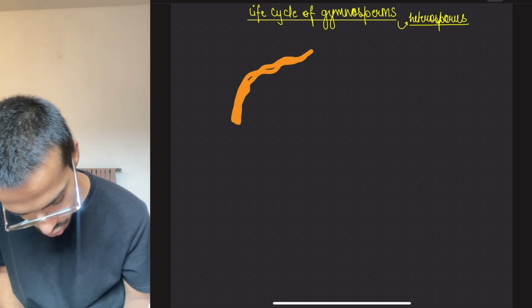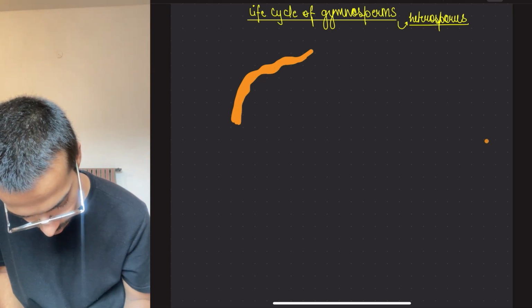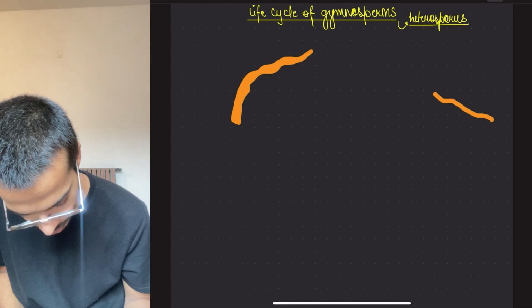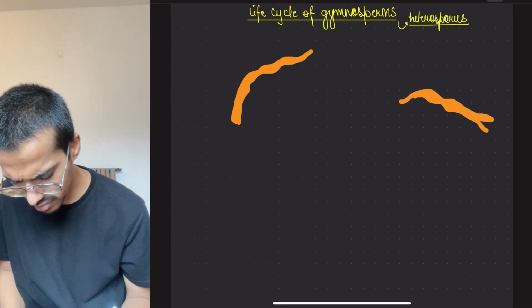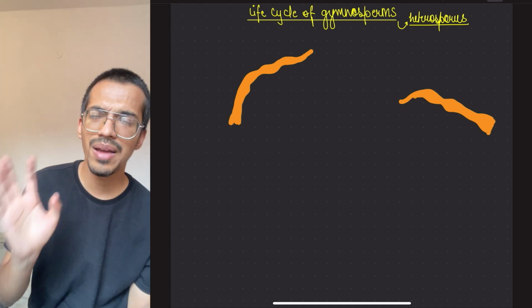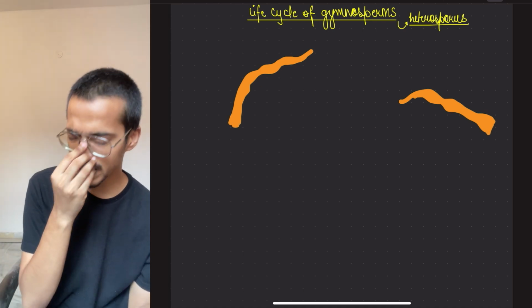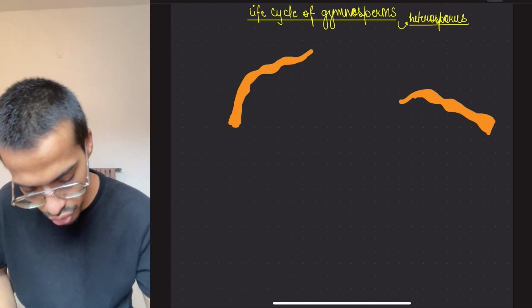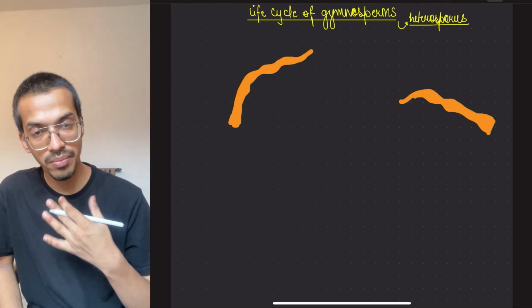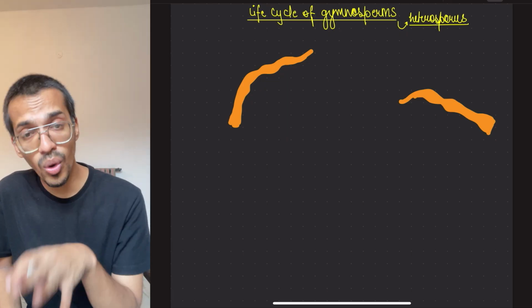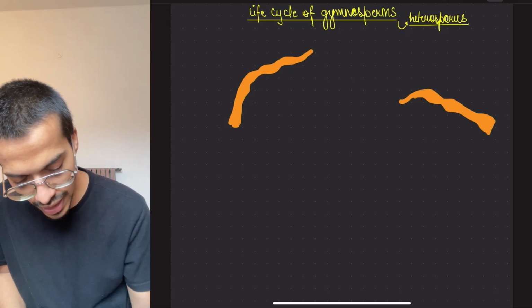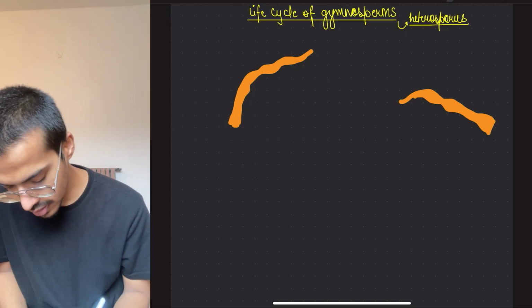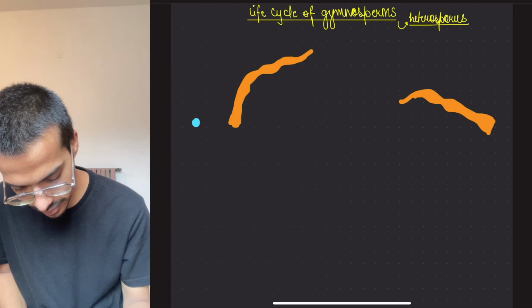This is one branch and this is another branch. Just take it as an example. I am not giving the monoecious dioecious example now. Let's just make two different branches. On this branch, I want that one becomes the male sex organ and the other becomes the female sex organ. So here I am saying that this should become the male sex organ.